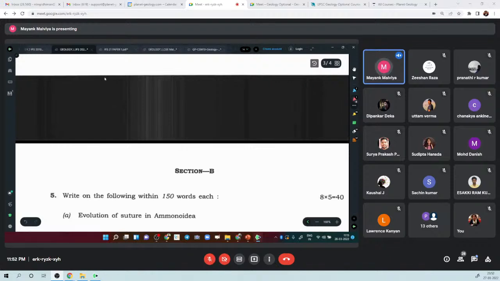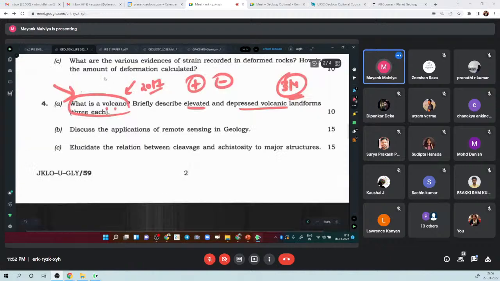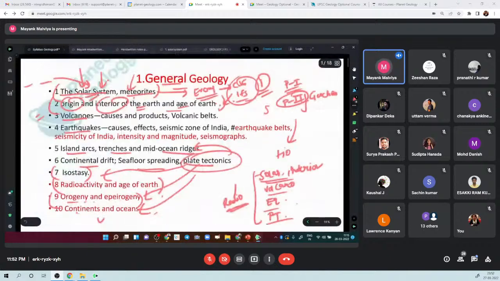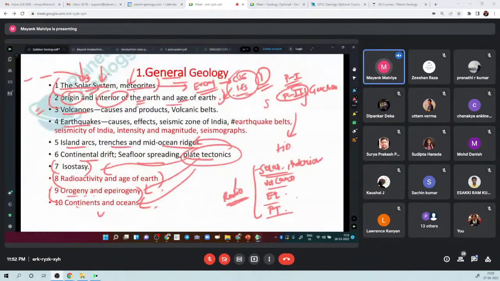My purpose in doing this was to let you know that you don't have to complicate things. Just stick to these golden words given by UPSC, make very good quality notes on them, right? Make diagrams and rectify them, right? You will get a very good score in this general geology.